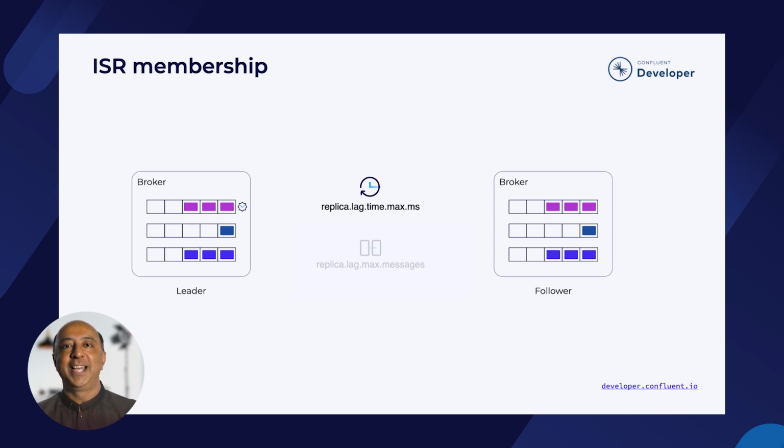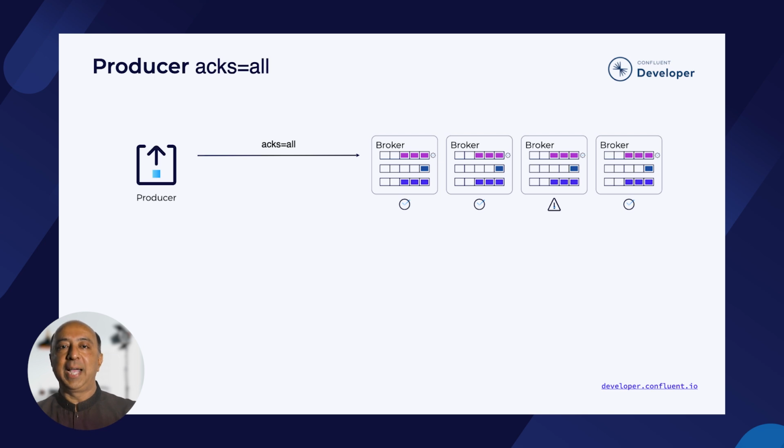A second setting is how far behind, in terms of actual number of messages, a broker is allowed to be before we take it out of the ISR. The two configuration settings can be thought of like this. A broker has replica lag time max milliseconds to be less than replica lag max messages behind from the leader partition. There's one nuance I'd like to point out with Kafka producers and the acknowledgements they get from the cluster when publishing messages. When a producer sends a message and has the acks configuration setting set to all, all in-sync replicas must have the message before the leader sends back an acknowledgement.